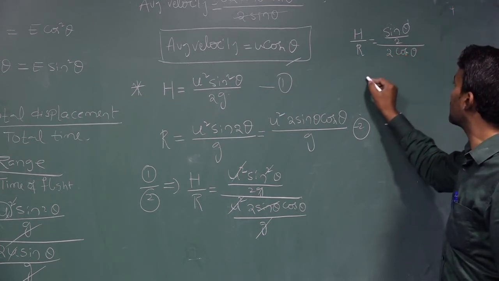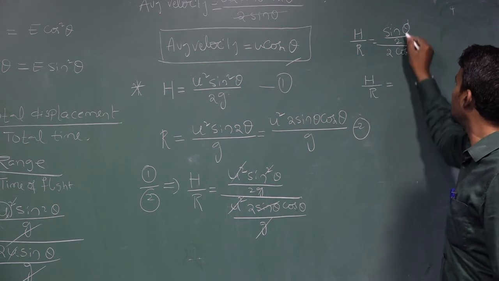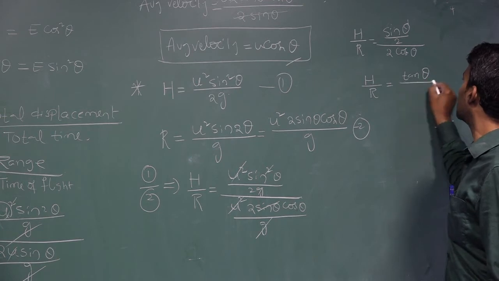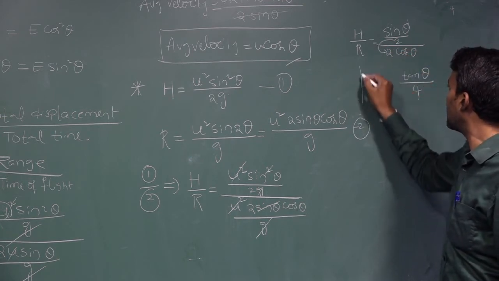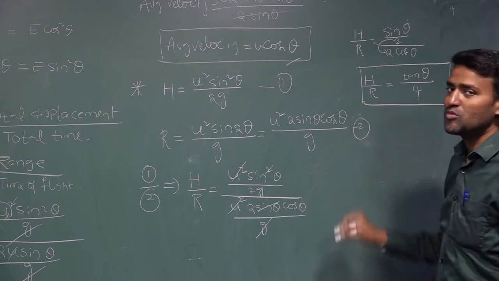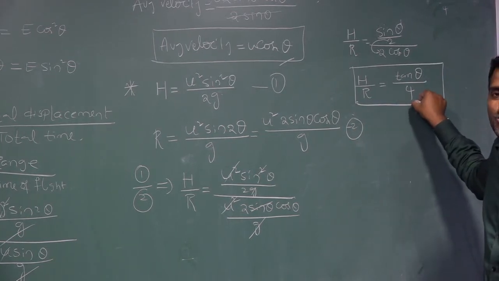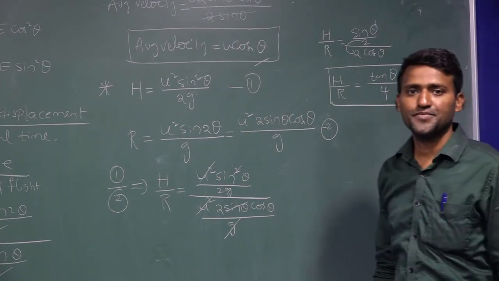Now the 2 comes to the denominator, so h by r is equal to sin theta by cos theta, which is tan theta, and 2 into 2 is 4. So h by r is equal to tan theta divided by 4.